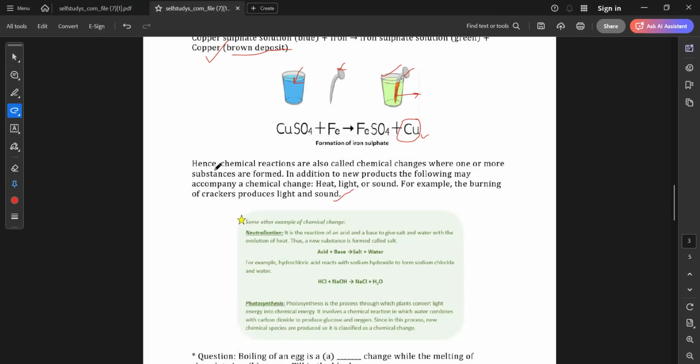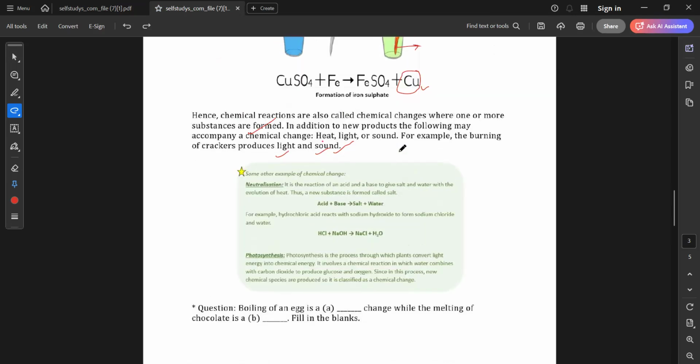So, chemical reactions are also called chemical changes when one or more new substances are formed. In addition to new products, the following may accompany a chemical change: heat, light, sound. For example, the burning of a cracker produces light and sound. So the new product can be heat, the new product can be light, the new product can be sound. Understood?